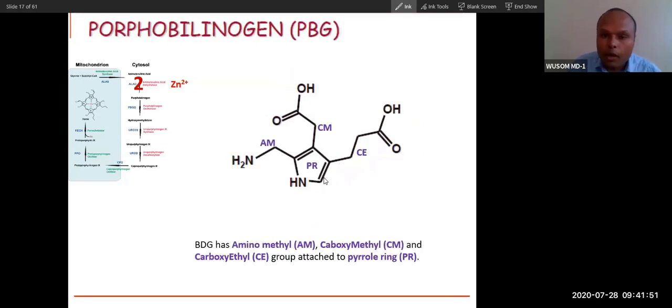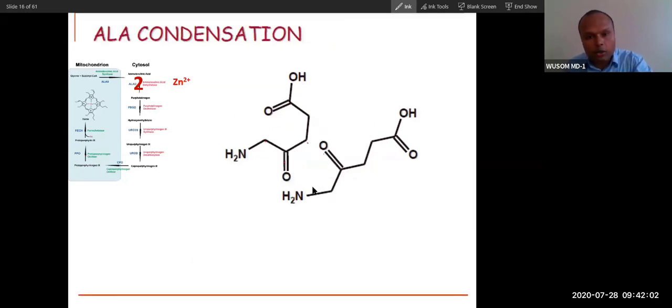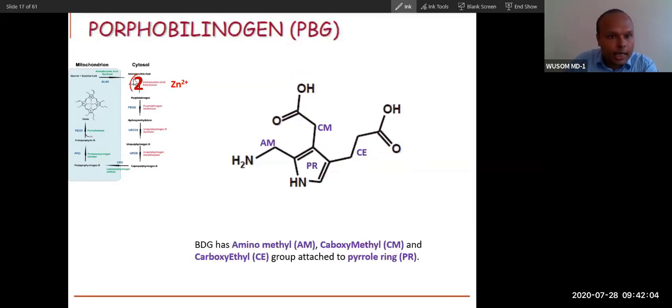So this becomes PBG, porphobilinogen, a toxic molecule if it is accumulated. If it is not utilized, it becomes toxic. You can see this conversion of two ALA to PBG is done by the second enzyme. The enzyme name is ALA dehydratase, ALAD, and zinc is a requirement. I have already given you a glimpse of the structure, and I have already explained the structure of this molecule.